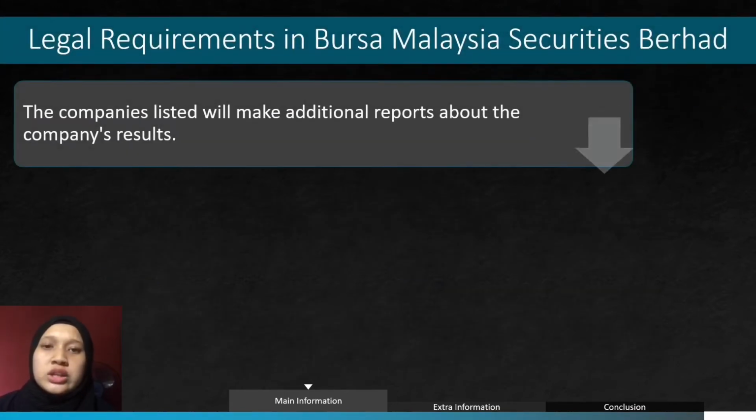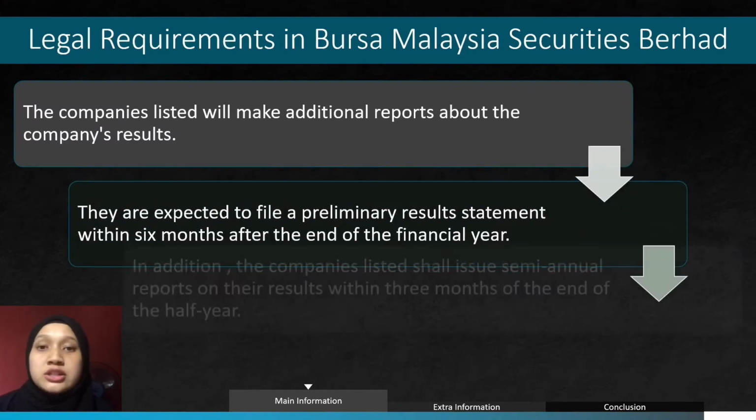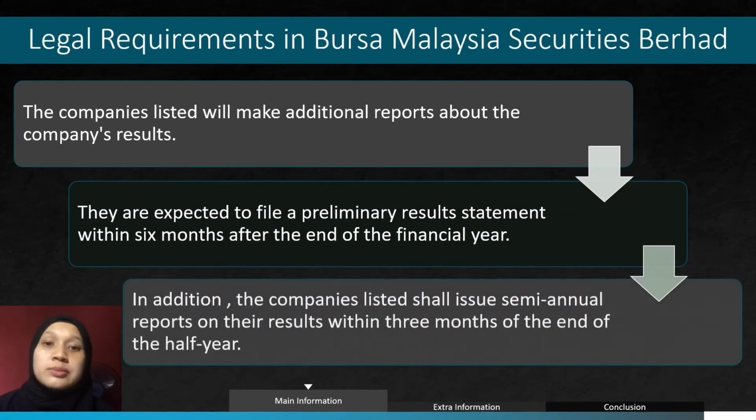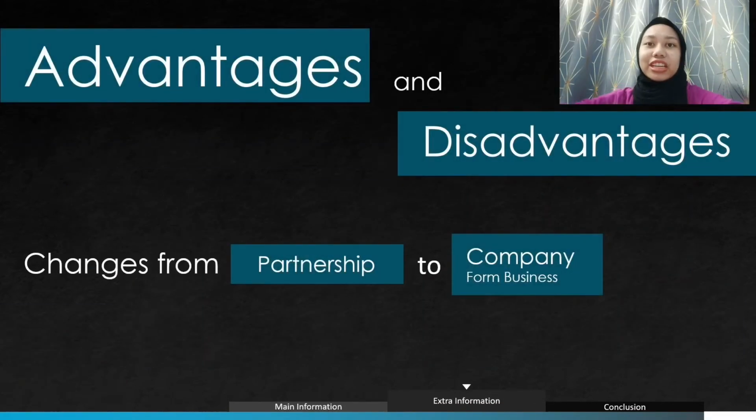So we continue with legal requirements. In Bursa Malaysia Securities Berhad, the listed company will make an additional report about the company result. They are expected to file a preliminary result statement within 6 months after the end of the financial year. In addition, the listed company shall issue a semi-annual report on their result within 3 months of the end of the half year.